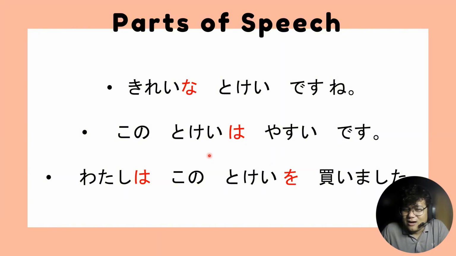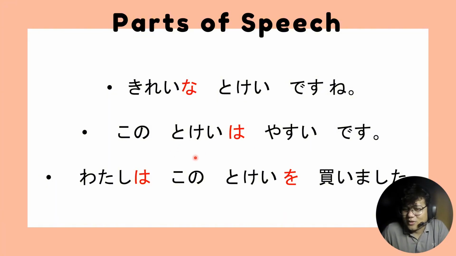And then we have here yasui. You know that tokei is a noun and yasui is an adjective. If you think about it, you might not know the meaning of tokei, but you will understand that this second sentence talks about something, and yasui desu is describing it.